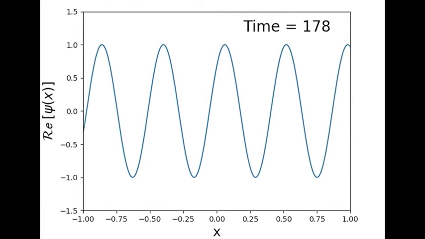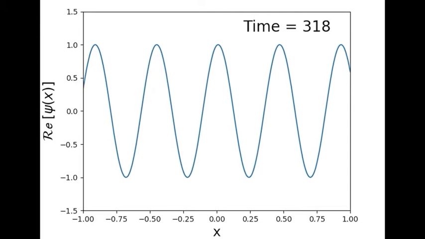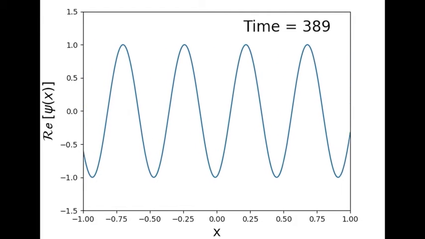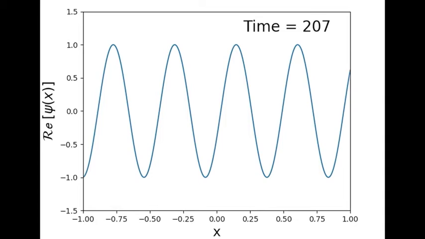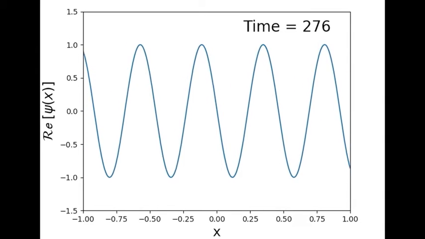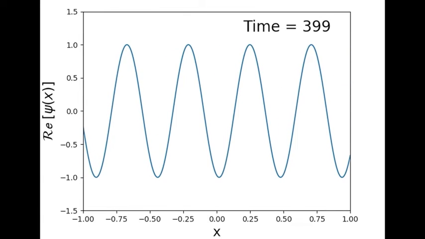This is a plot of a movie made as I discussed just now. So you can see the real part of psi is plotted on the y-axis, and the x-axis is the position. As you can see, if I fix a time step, it is just a sine wave or cosine wave. And if I consider different time steps, then it appears to move to the right like this. What we want to know is the speed at which it is moving in the right-hand direction.